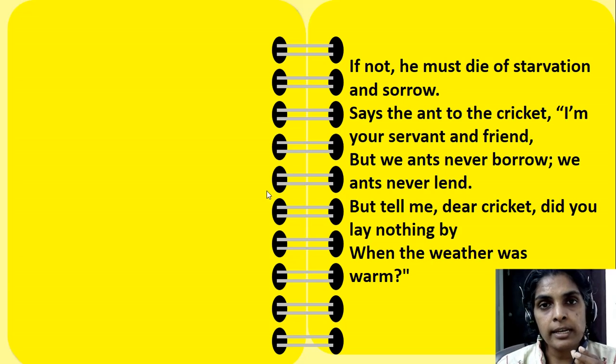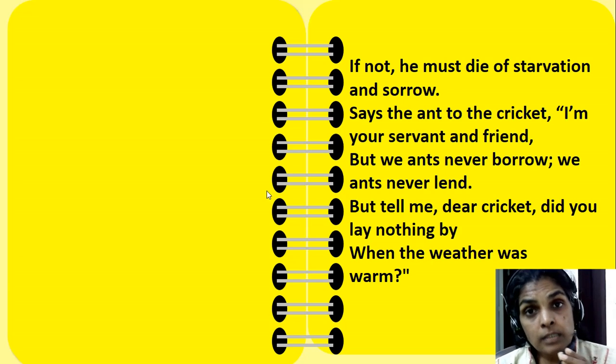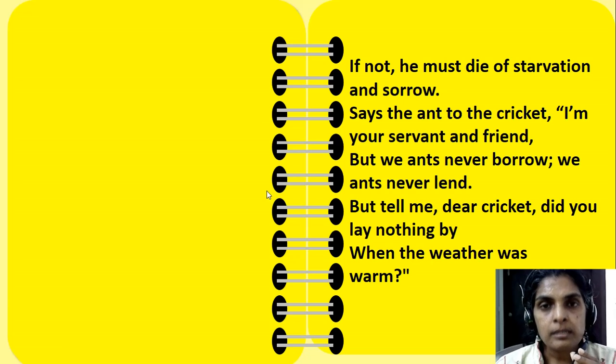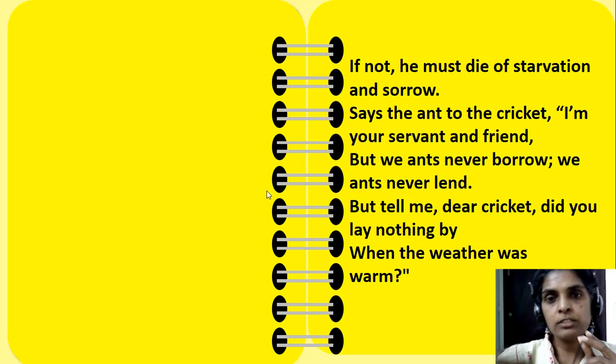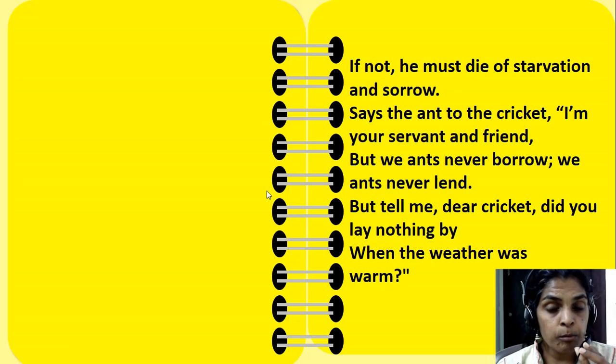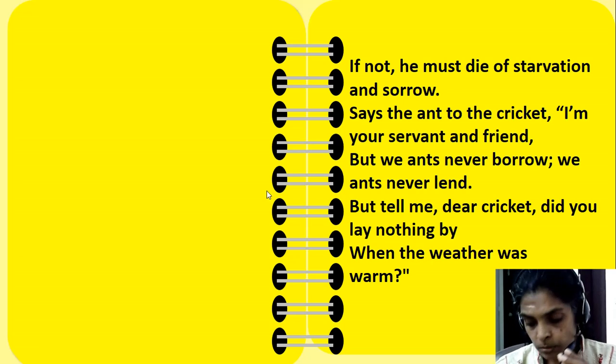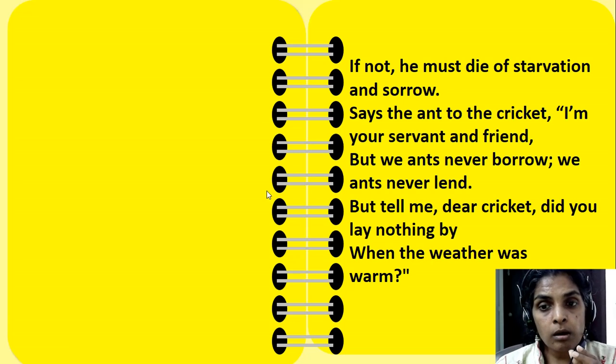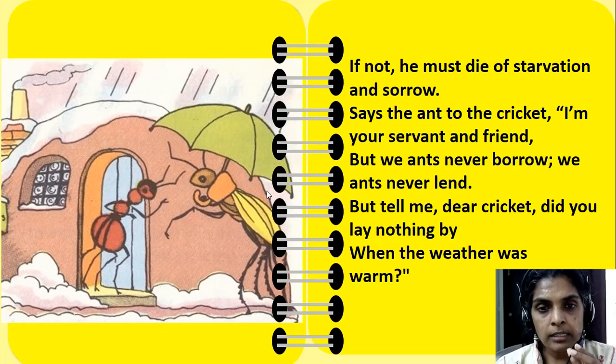So now the ant is telling, see, I am your friend, I am your servant also. But we ants will never borrow from anybody. We have our own things and we also don't lend. Lend means to give to somebody. So he's telling, we'll never lend and we never borrow. So I'm not going to give you anything. But tell me, why didn't you lay aside anything? That means why didn't you save anything during the warm weather, during summer? So the ant is asking him. It is like she's scolding him.